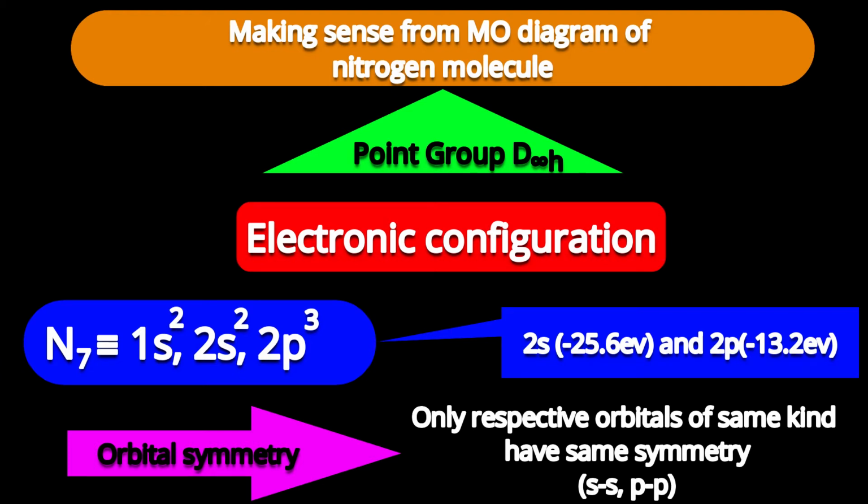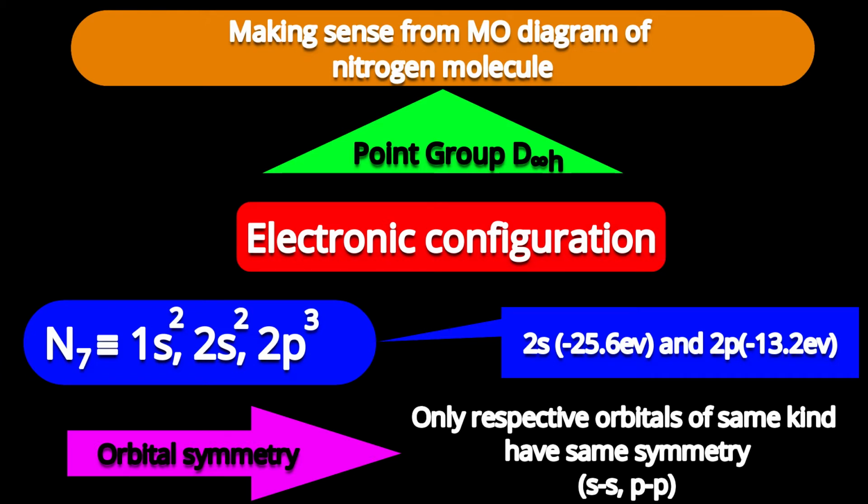It is a linear molecule. Point group is D infinity h. So the symmetry operations are C infinity, along the x-axis that I am assuming, horizontal plane, vertical planes, and center of inversion. These are the main symmetry operations.